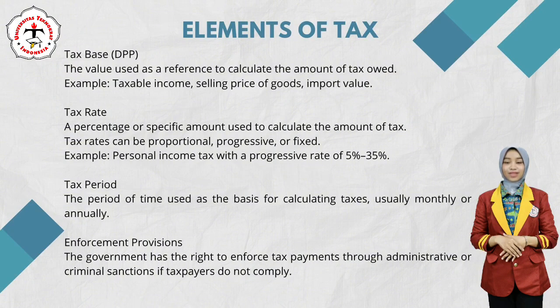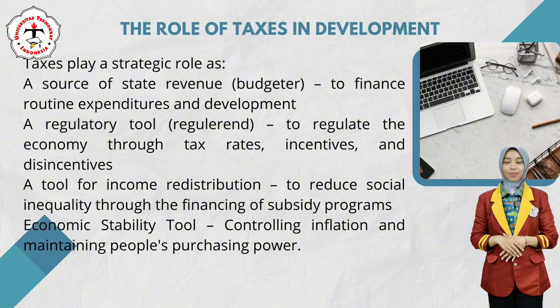Tax rate. A percentage or specific amount used to calculate the amount of tax. Tax rates can be proportional, progressive, or fixed. Example: personal income tax with a progressive rate of 5% to 35%. Tax period. The time period used as the basis for calculating taxes, usually monthly or annually. Enforcement provisions. The government has the right to enforce tax payments through administrative or criminal sanctions if taxpayers do not comply.